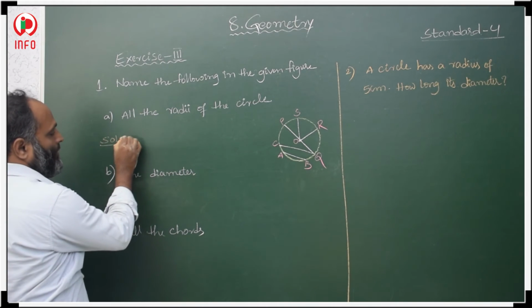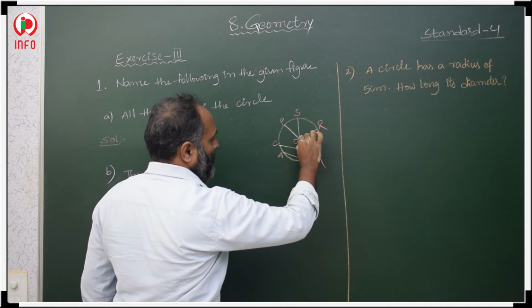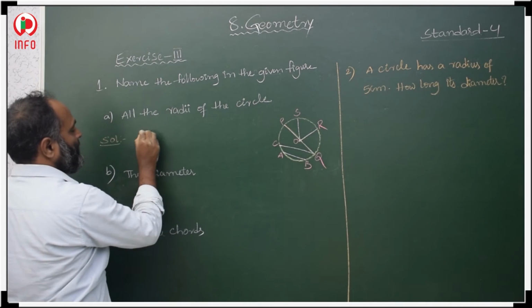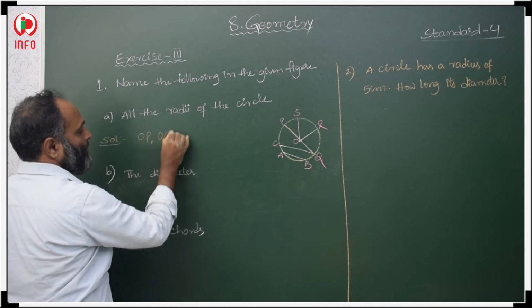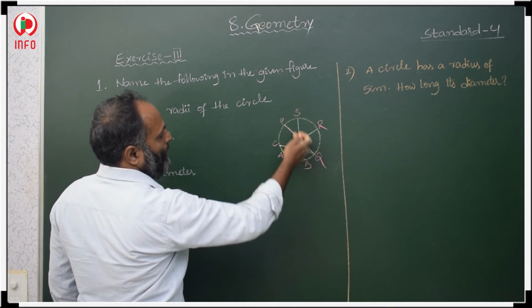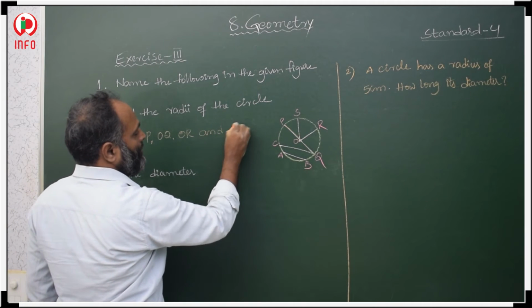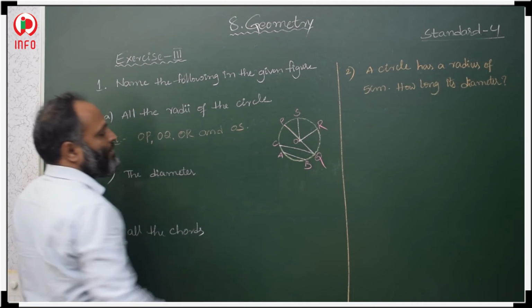See here. One is OP. OP is a radius, OQ is a radius. O to P, O to Q, O to R, O to S: OR and OS. So this many radii we have.